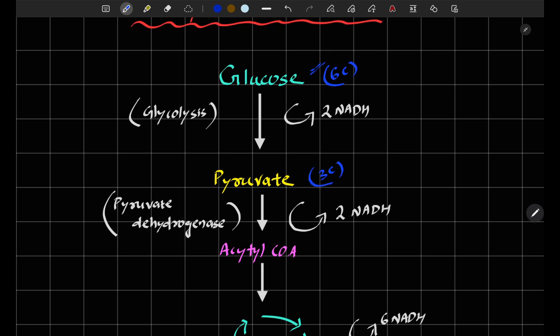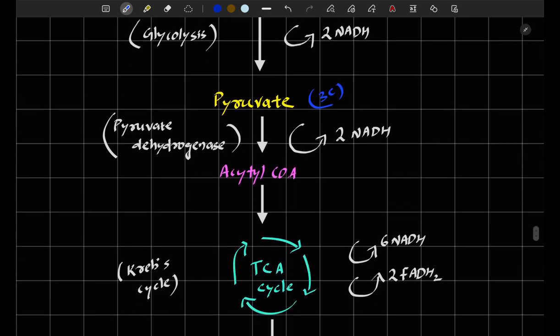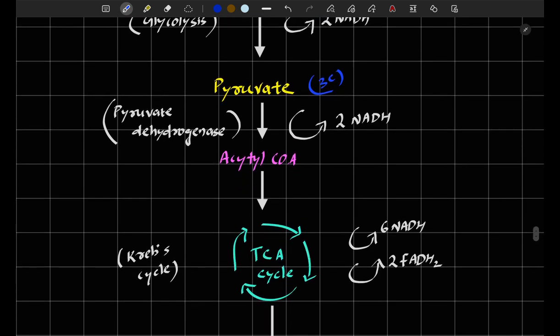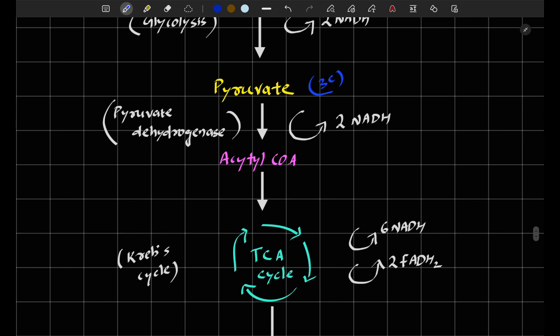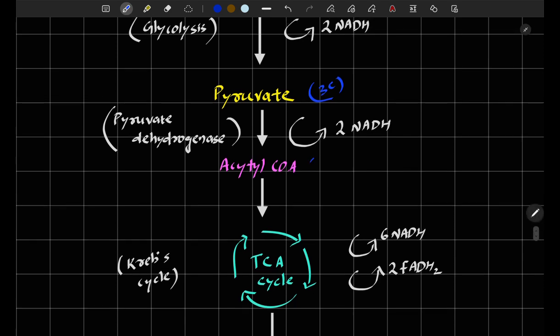The process of conversion of glucose into pyruvate is known as glycolysis. The pyruvate, a 3-carbon molecule, undergoes various complex reactions due to the enzyme pyruvate dehydrogenase, which is also a complex of 5 enzymes and 5 coenzymes, and converts the pyruvate into acetyl coenzyme A, a 2-carbon compound.